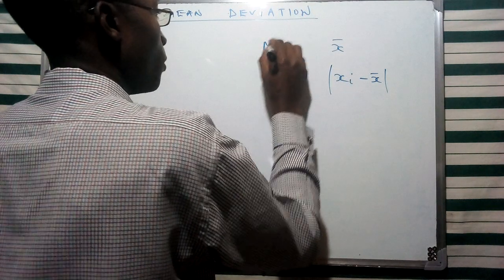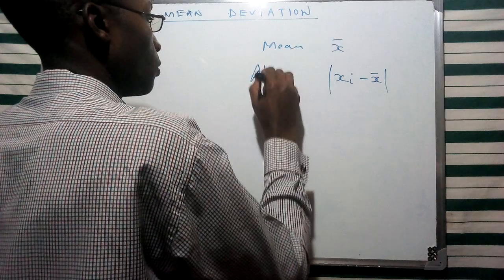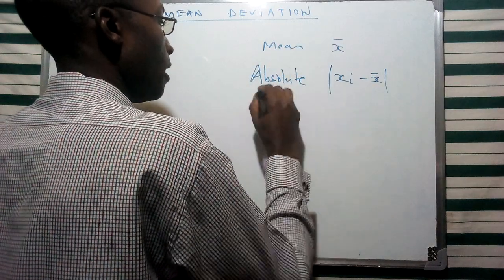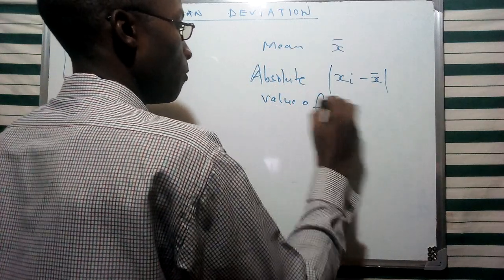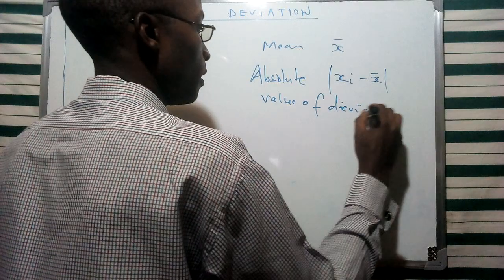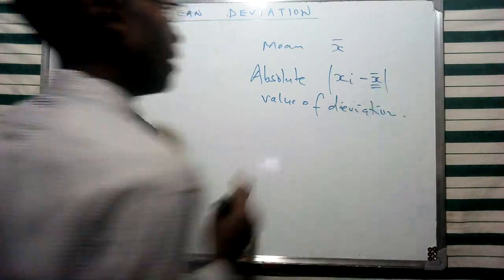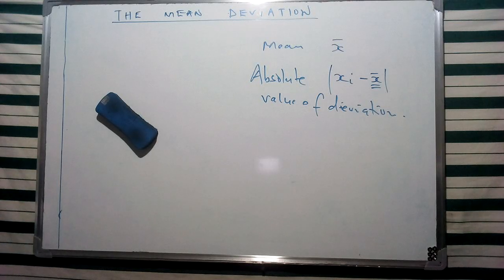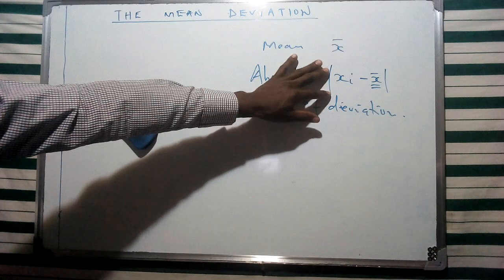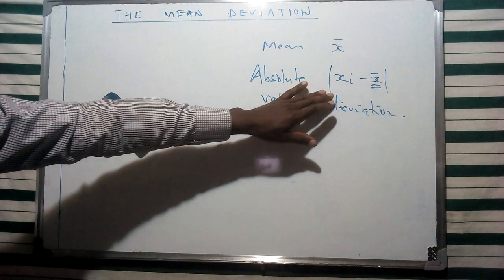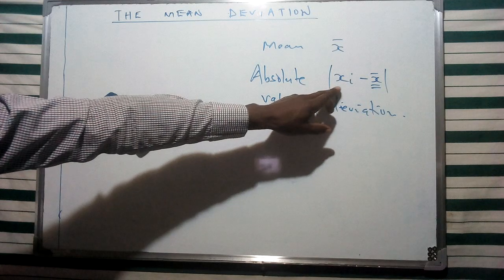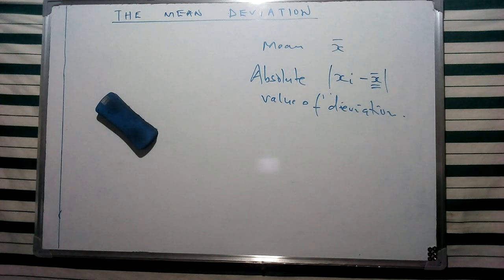So this is going to constitute the mean, and this is the absolute value of the deviation from the mean. If I measure the deviation from the mean, algebraically it is represented as xi minus the mean.